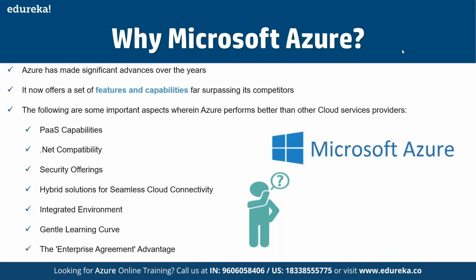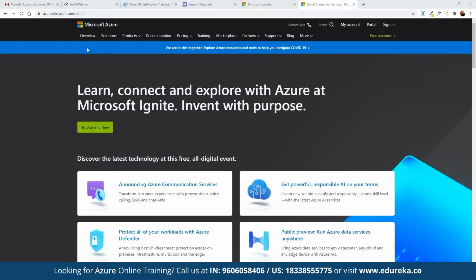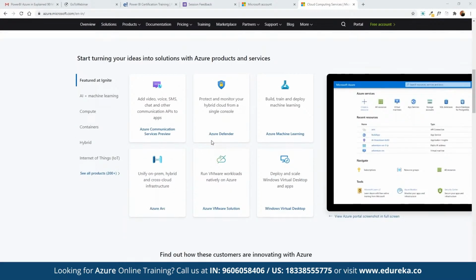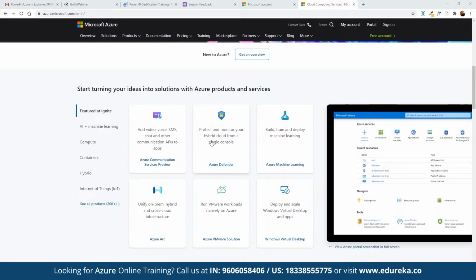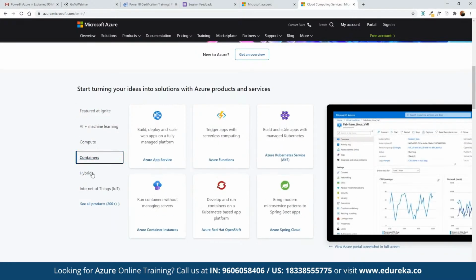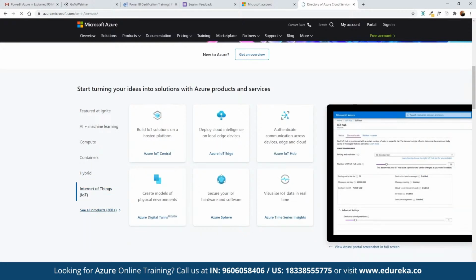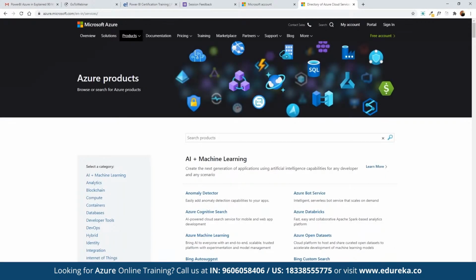To see the list of all the services offered under Azure, we can refer to the link azure.microsoft.com, where we can see the services offered under AI ML, computation, containers, hybrid solutions, Internet of Things, and there are more than 200 services offered under different categories.